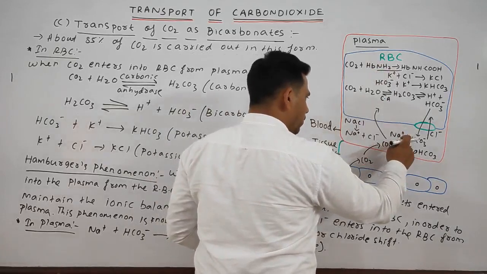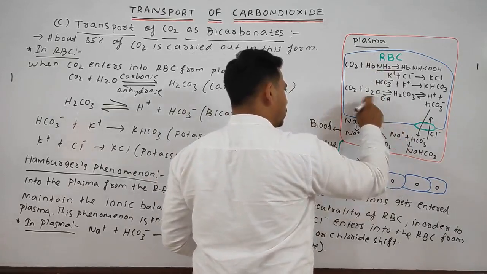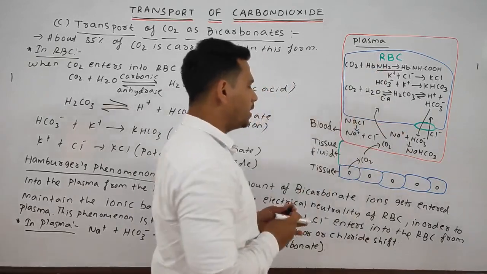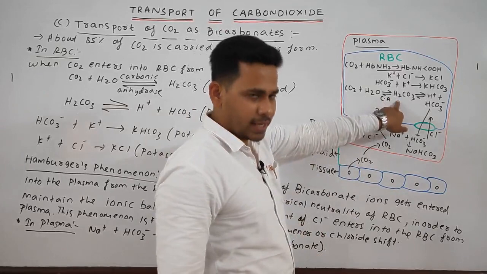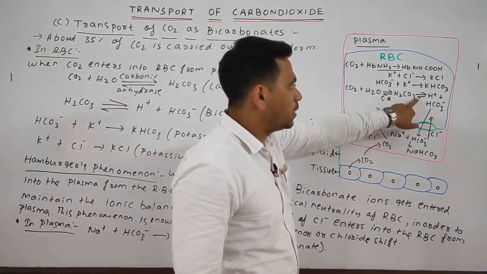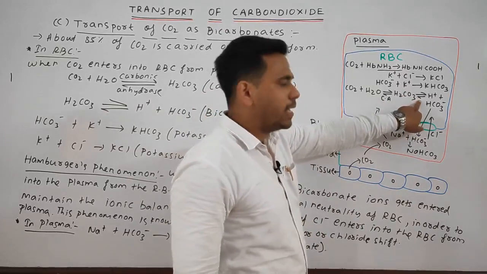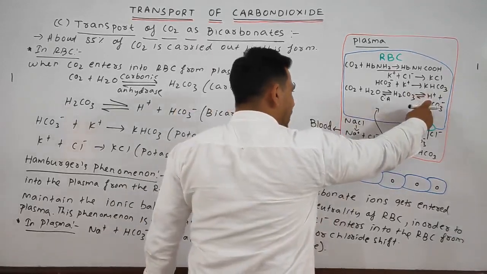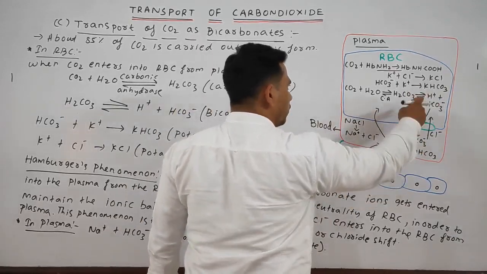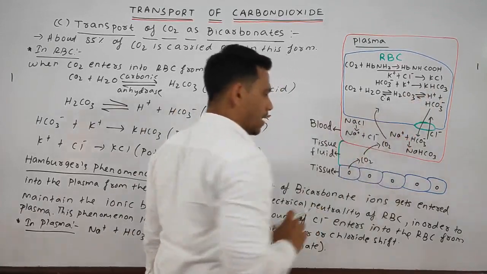From the plasma it enters the RBC, where carbon dioxide combines with water in the presence of carbonic anhydrase to form carbonic acid. This carbonic acid further dissociates to form hydrogen and bicarbonate ion. The bicarbonate ion gets out from the RBC to the plasma.